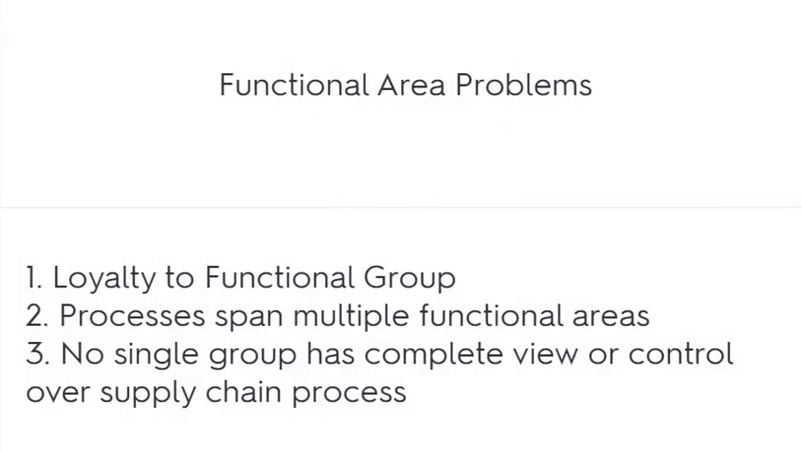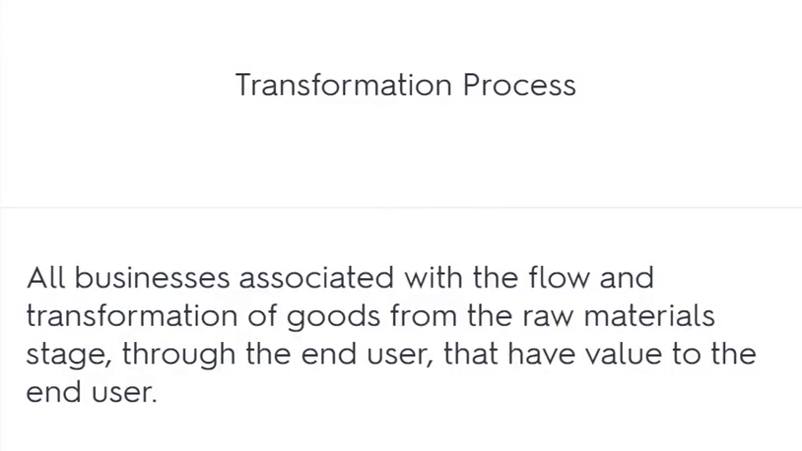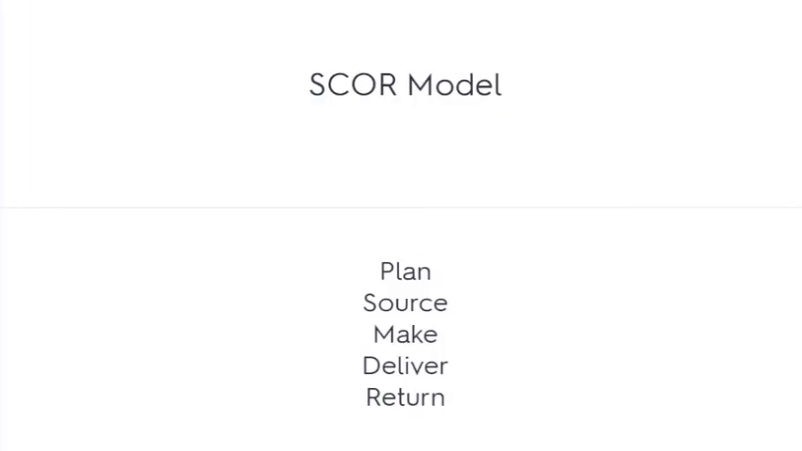Functional area problems. 1. Loyalty to functional group. 2. Processes span multiple functional areas. 3. No single group has complete view or control over the supply chain process. Transformation process: all businesses associated with the flow and transformation of goods from the raw material stage through the end user that have value to the end user. SCOR model: plan, source, make, deliver, return.